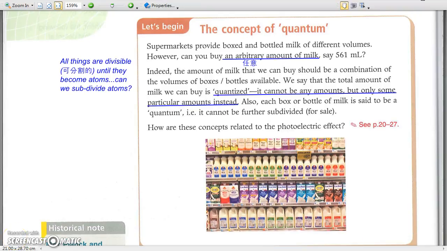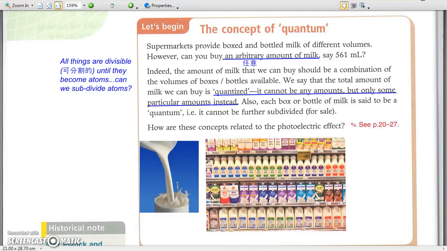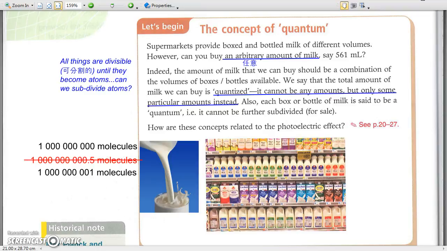Let's talk about pouring milk into the cup. It seems that we may pour any amount of milk in a cup. In fact, we cannot. There can be 1 billion or 1,000,000,001 milk molecules, but it cannot be 1.5 billion milk molecules in a cup. In other words, the amount of milk in a cup is not continuous, but quantized.